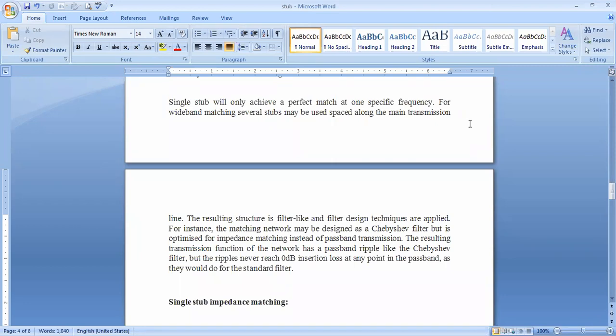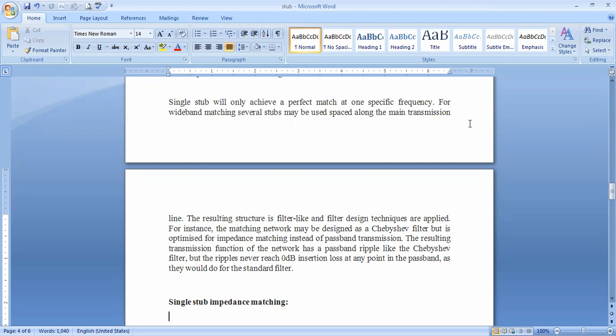Those stubs are connected along the length of the transmission line. The resulting structure is filter-like, and filter design techniques are applied here. The matching network may be designed as a Chebyshev filter, but it is optimized for impedance matching instead of passband transmission.